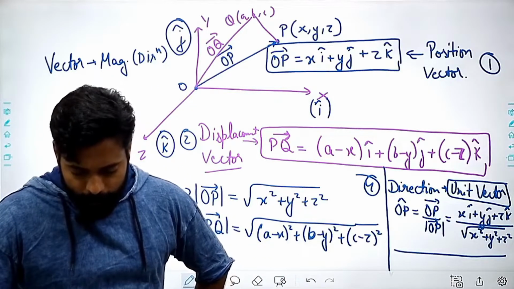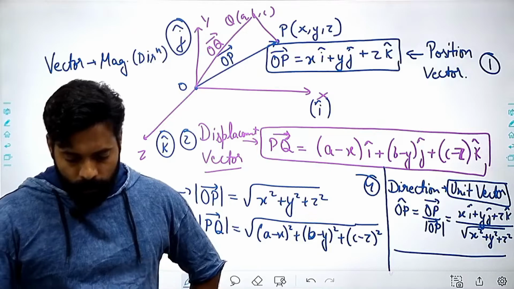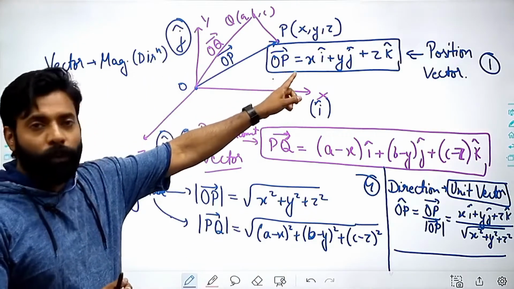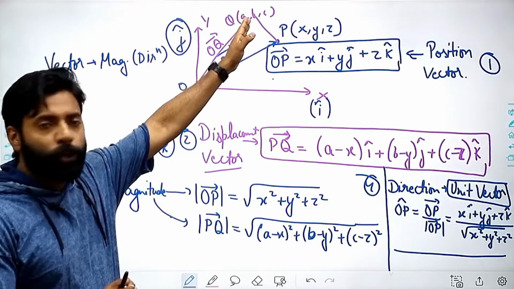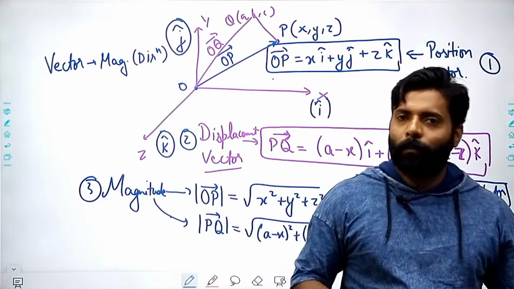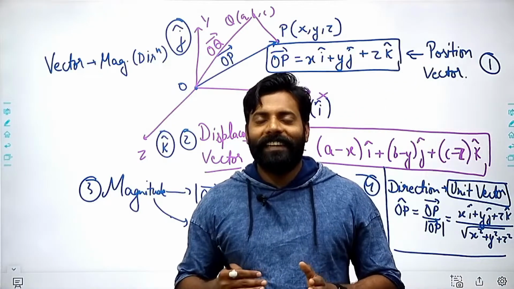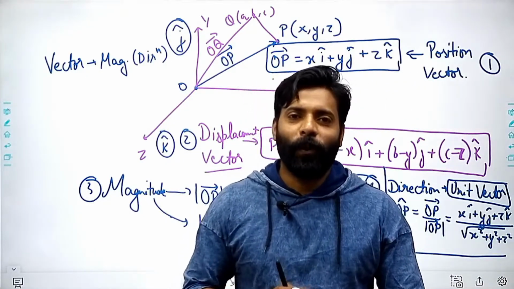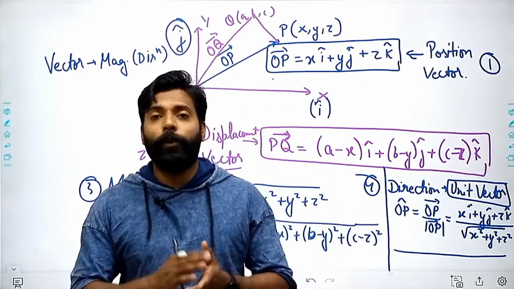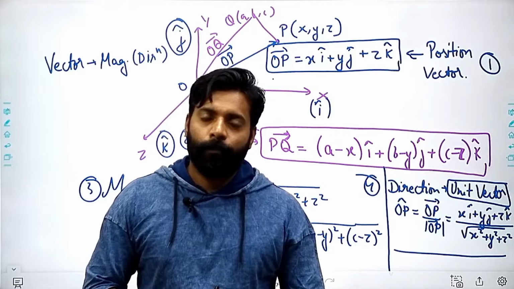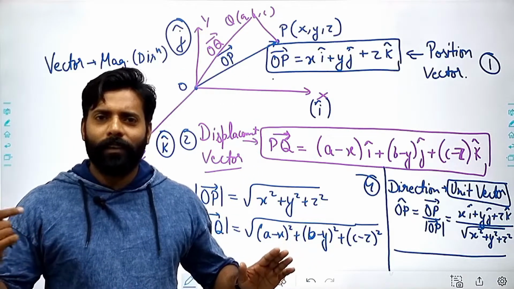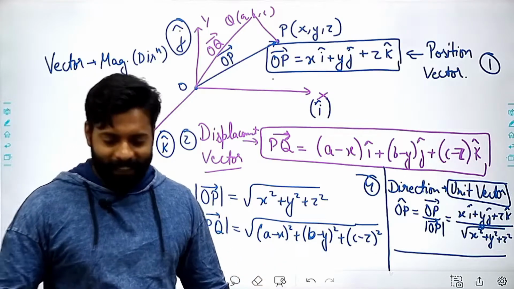Sir, instead of ABC we can write x1, y1, z1? Yes, these are as per your choice. If I am writing the P point as x1, y1, z1 and the Q point as x2, y2 and z2, then I can easily use that. But the intelligent persons are those who can change these variables as per their requirements, and that is what we were doing in our questions, right? So in questions we will have so many problems where the variables will be changing, right?